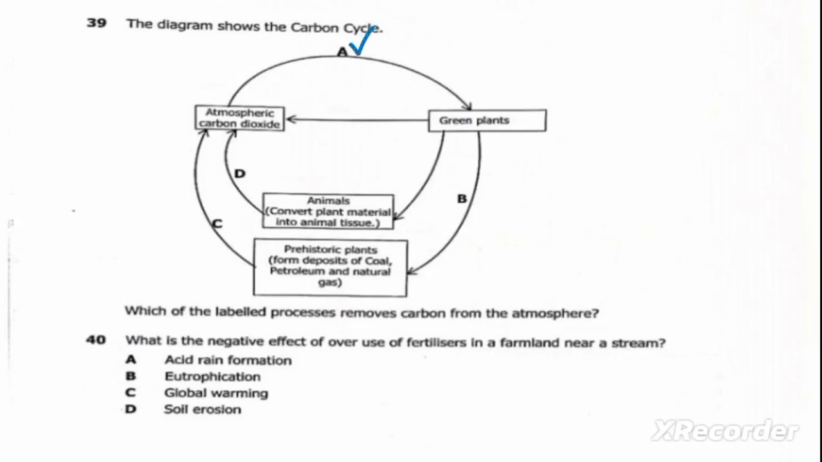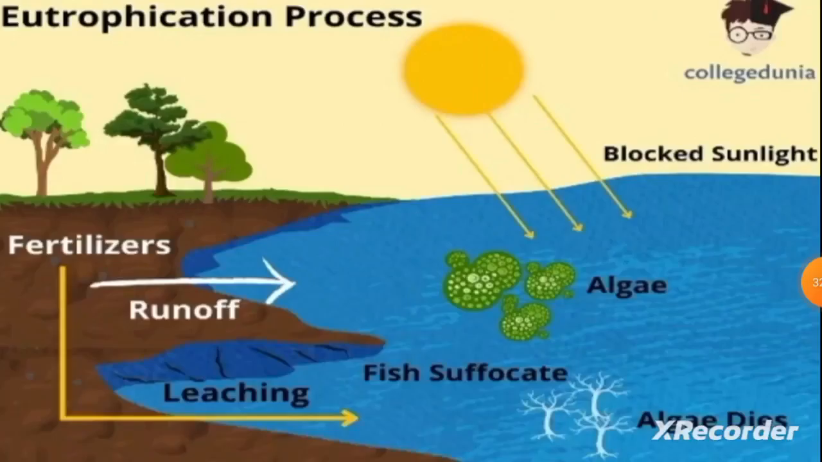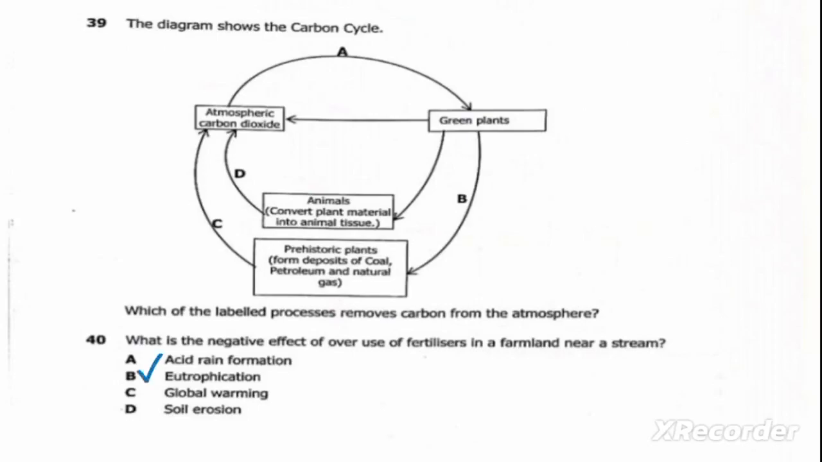We move on to the next question, which is the last question in this paper, question 40. The question reads, what is the negative effect of overuse of fertilizer in a farmland near a stream? A, acid rain formation, B, eutrophication, C, global warming, D, soil erosion. So our answer is eutrophication. We can see that when fertilizer is thrown in the sea, it will cause eutrophication. So our correct answer is B.